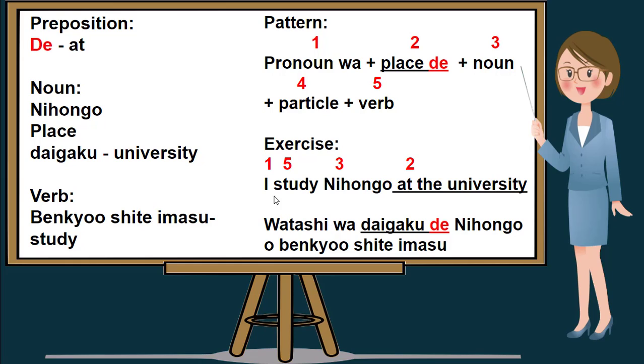Very good. I study Nihongo at the university is watashi wa daigaku de Nihongo o benkyou shimasu.